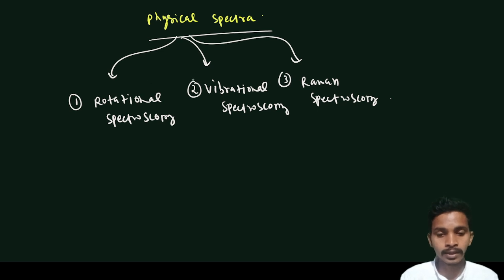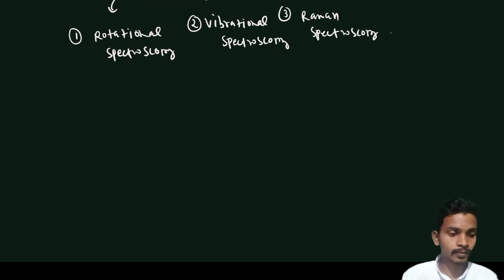So let's start with rotational spectroscopy.